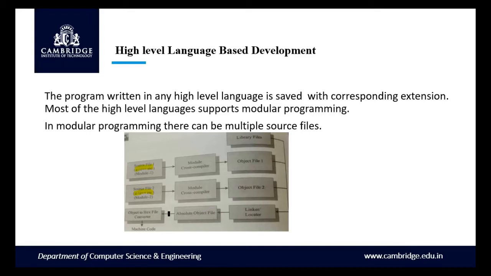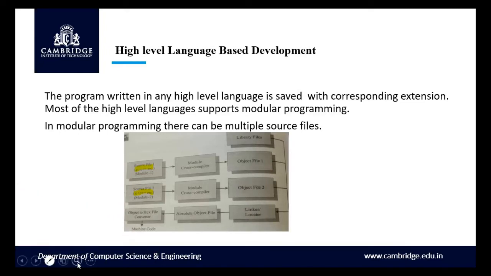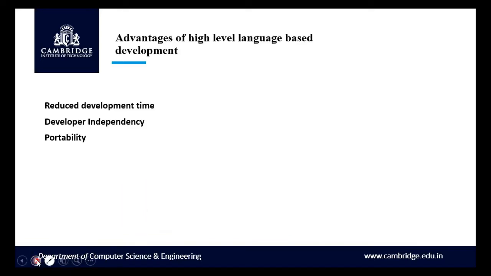Then we have an object to hex file converter, which converts our object file to machine code. And next, the converted hex file can be used as a single program for performing a particular task.